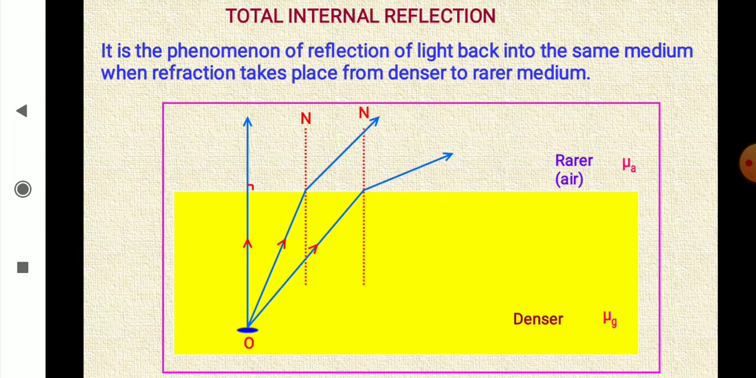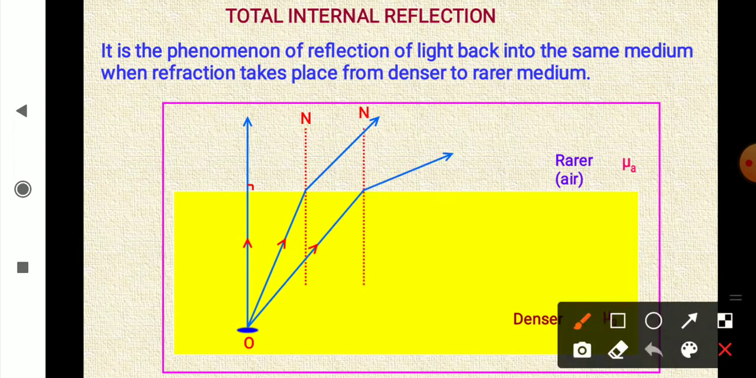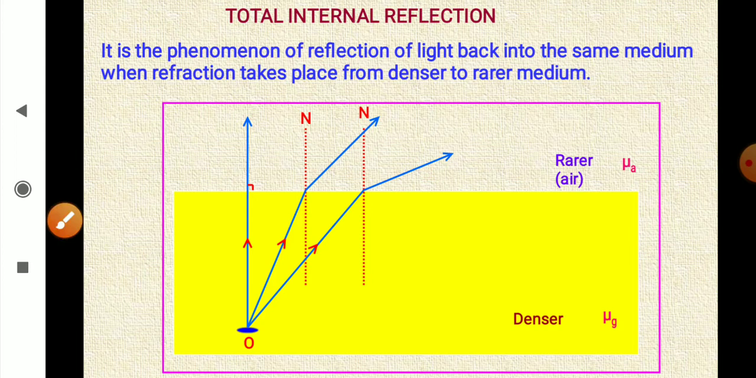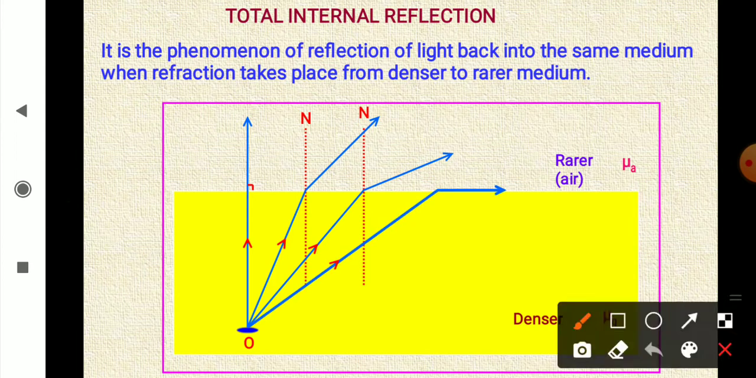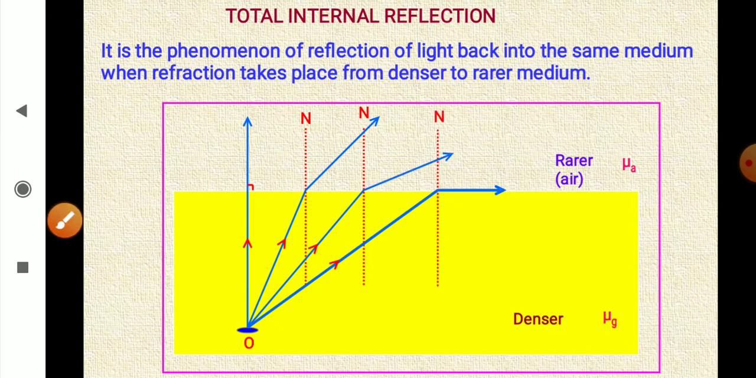Another one: when we take it further, you can see that here, bending away from the normal, this angle of incidence is greater than this one. Here the angle of incidence is 0, and the angle of incidence is increasing continuously. See, if we increase further, this light ray which was going to the rarer medium can now graze at the interface between the two media. So here the angle of refraction becomes 90 degrees.